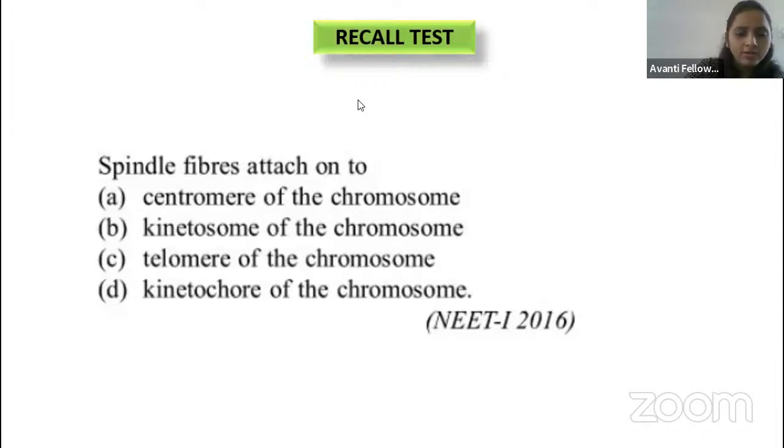Very good. Here only you will make the mistake, guys. So think and tell me which is the correct answer. Fast. Option D, right? Yes, option D. That is kinetochore, not kinetosome. They will make mistakes like this to confuse you. Always you have to be cool when you are attempting the answers in the exam. The correct answer is kinetochore. Let us go to the next.